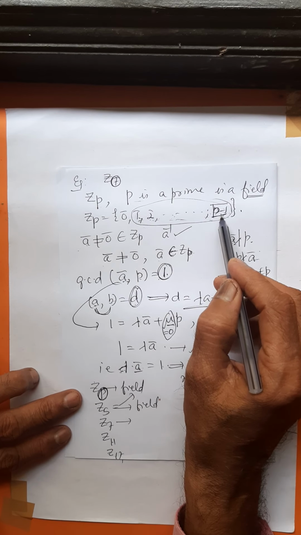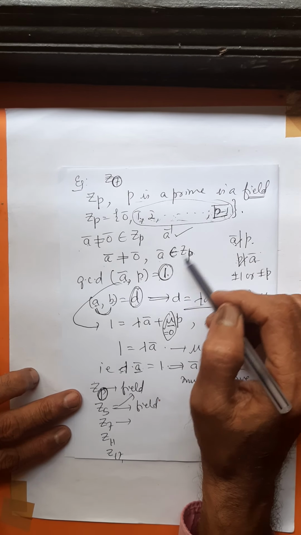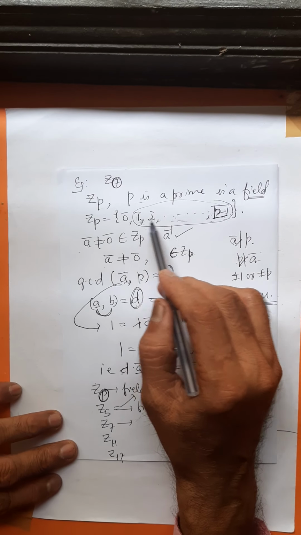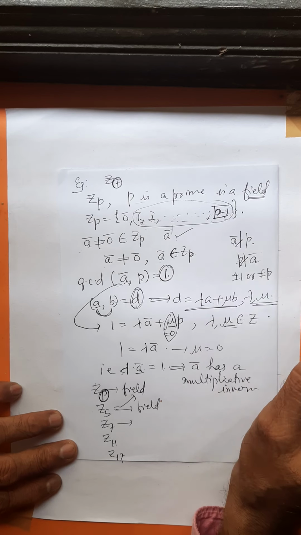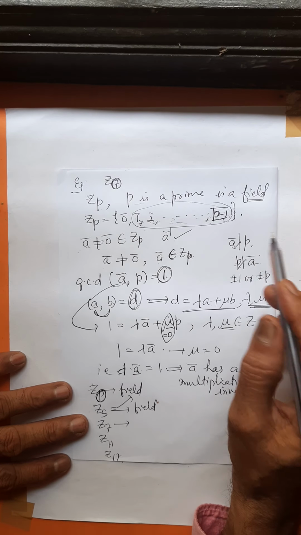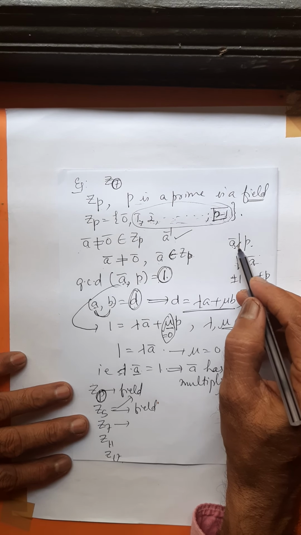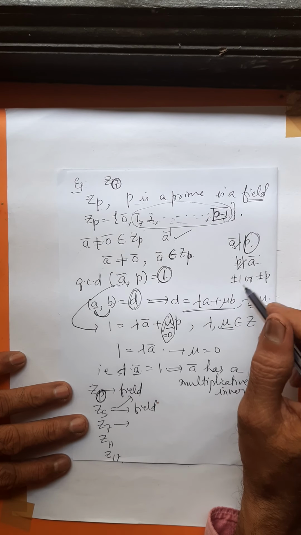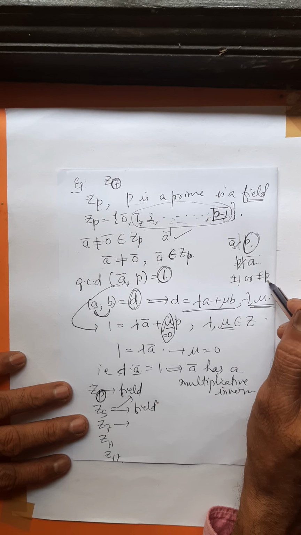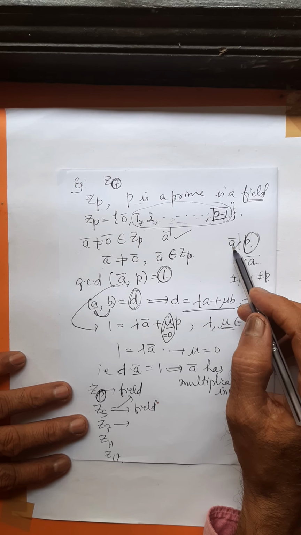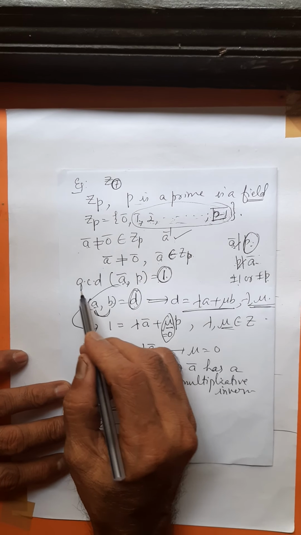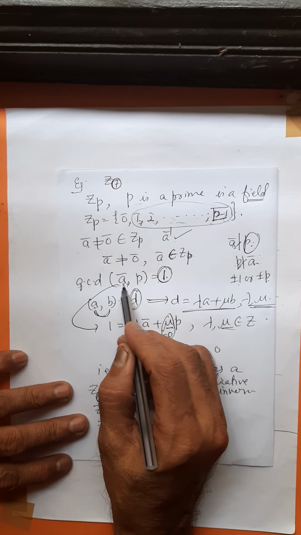The largest value is P minus 1, so P cannot divide smaller values like 1, 2, 3 up to P minus 1. And a bar cannot divide P also because P is a prime; its only divisors are plus or minus 1 and plus or minus P. Therefore, neither a bar divides P nor P divides a bar, so the greatest common divisor of a bar and P is 1.